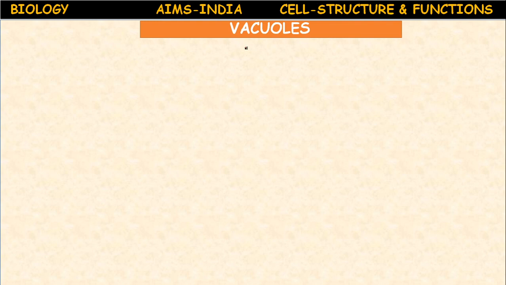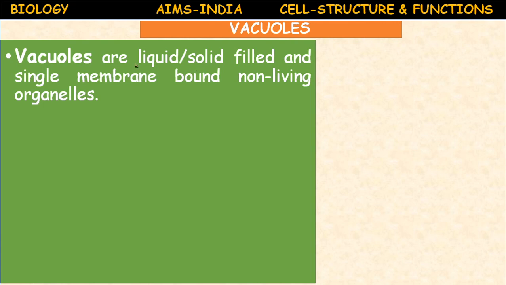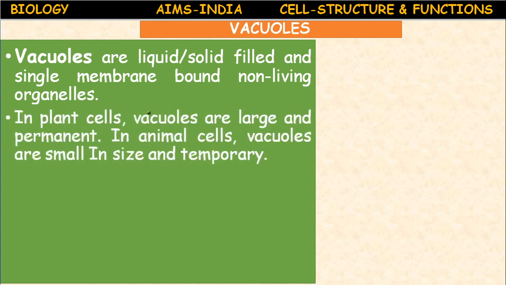In today's class, the remaining organelle, vacuoles. These vacuoles are liquid or solid filled and single membrane bound non-living organelles. They are non-living organelles. In plant cells, vacuoles are large and permanent. In animal cells, vacuoles are small and temporary. See the difference between the vacuole of plant cell and animal cell.